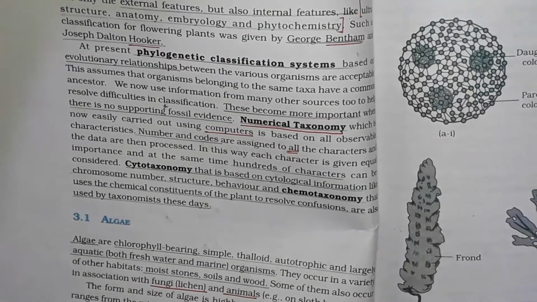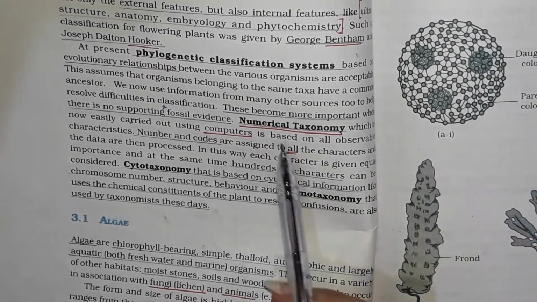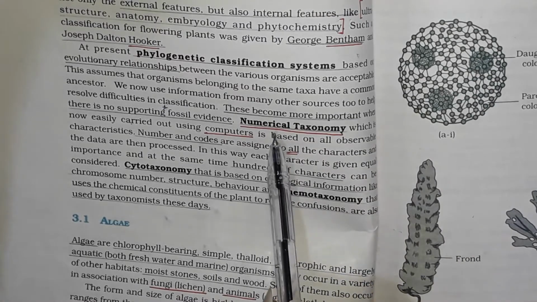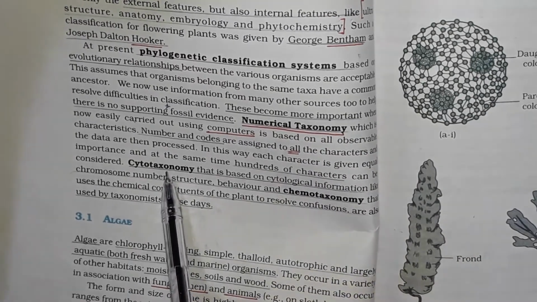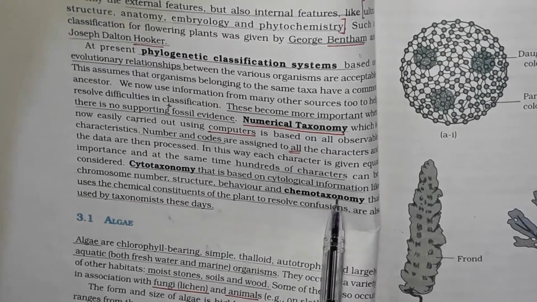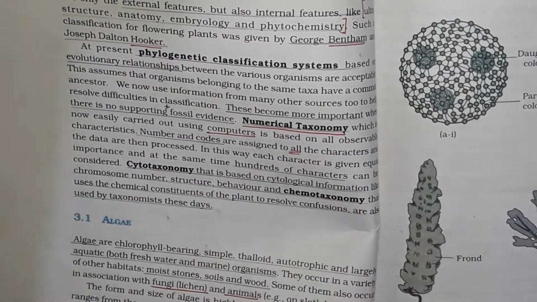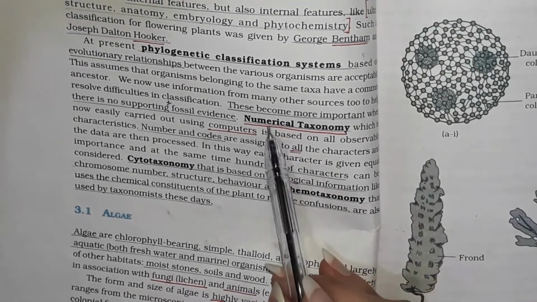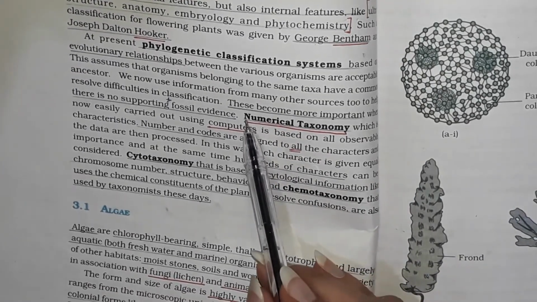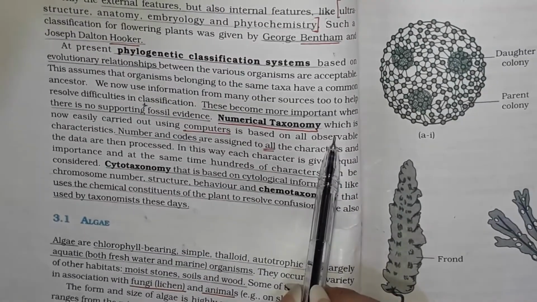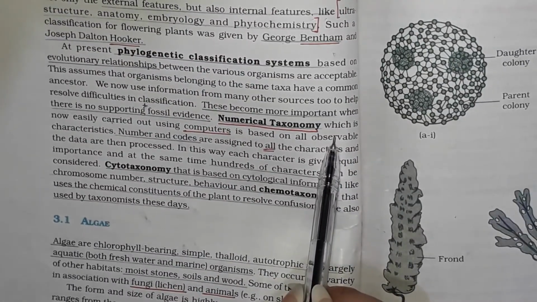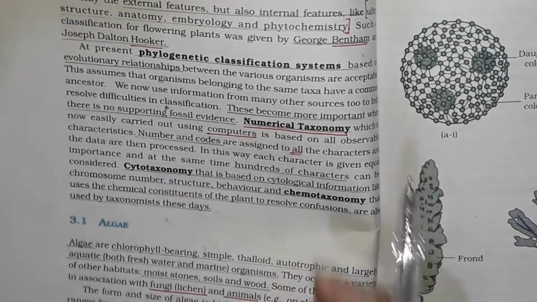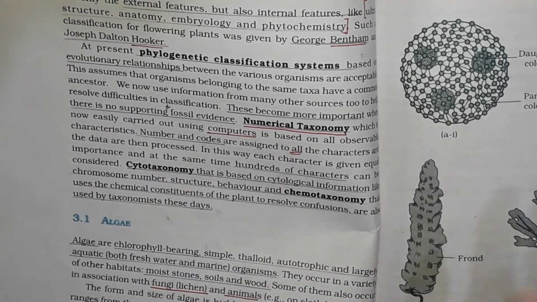Further, this phylogenetic classification system was divided into 3 classifications named numerical taxonomy, cytotaxonomy, and chemotaxonomy. The numerical taxonomy is very easily carried out using computers and is based on all the observable characters of the plants.